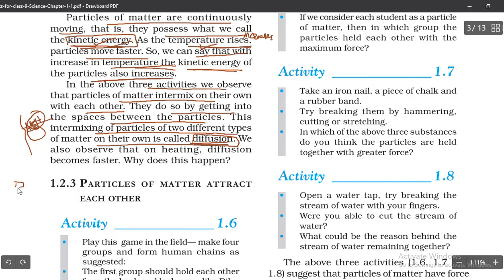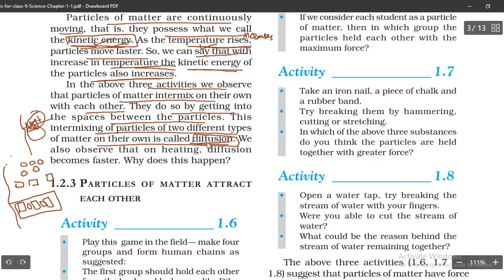Let us consider these are the salt particles and these are the water particles, for example. When I mix both, the salt and water particles are going to mix up like this, and we are going to get the solution. This is just for your understanding, okay.